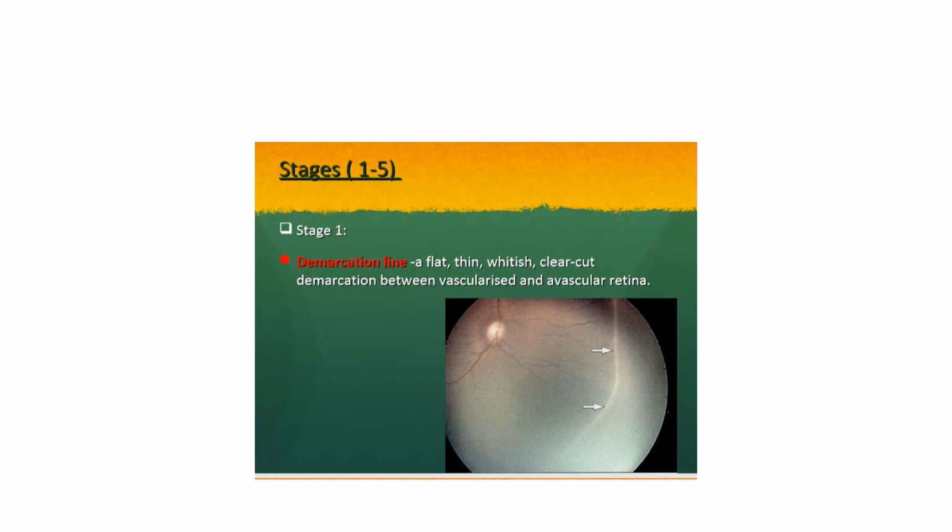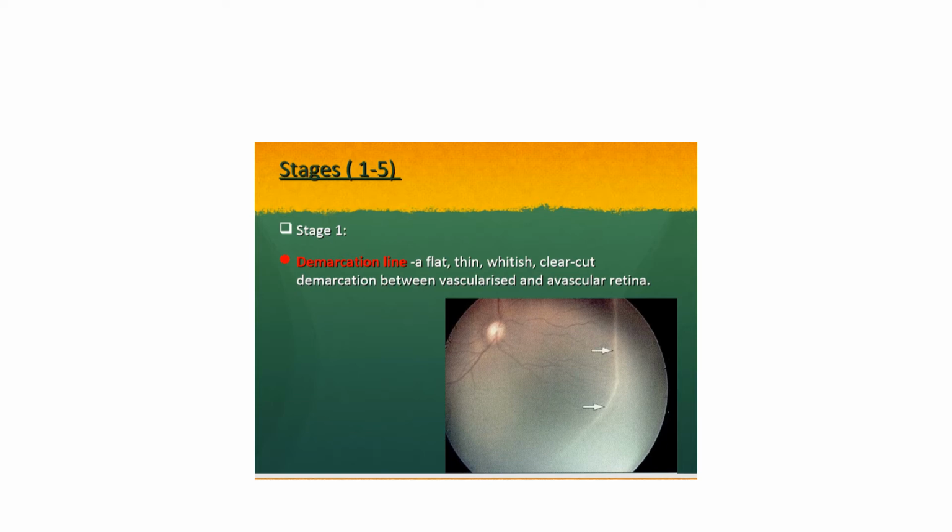After zones, we need to understand the stages of ROP. As per the stages, there are 5 stages of ROP. Stage 1 is the appearance of demarcation line. Stage 2 is the appearance of the ridge. Stage 3 is the ridge with extraretinal fibrovascular proliferation into the vitreous. Stage 4A is the subtotal retinal detachment not involving macula. Stage 4B is subtotal retinal detachment involving macula, and stage 5 is total retinal detachment, which is a funnel shaped